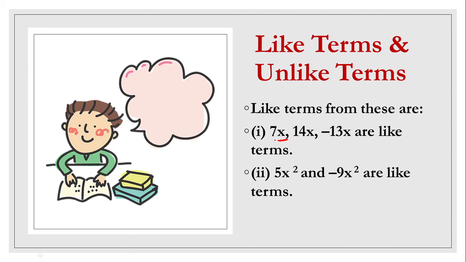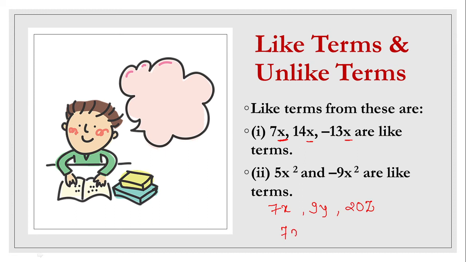See here children, 7x, 14x, minus 13x. Everyone is having the same variable x. So they will be termed as like terms. Then suppose we are having 7x, 9y, and 20z. If you look into the variable part, they are totally different: x, y and z. So what does this mean? They are unlike terms. Why? Because their variable part is not the same.